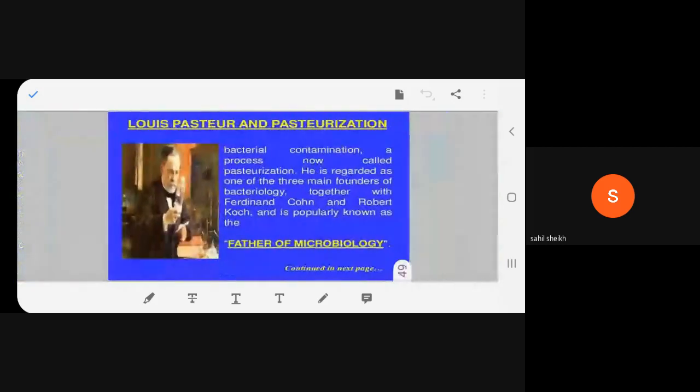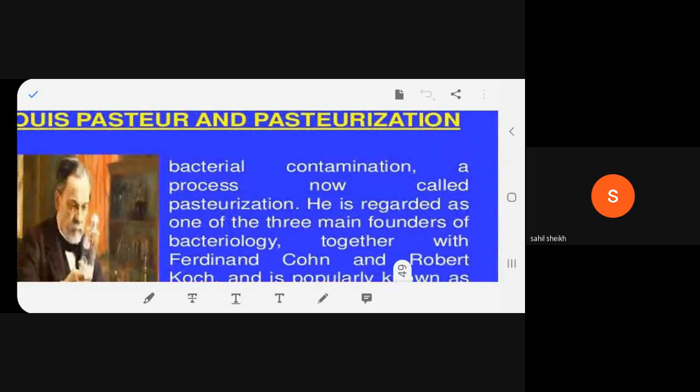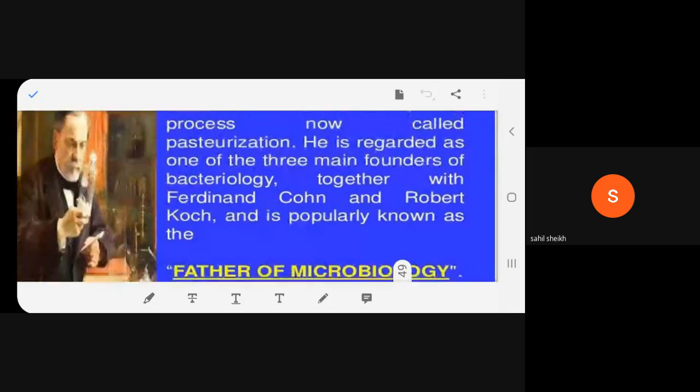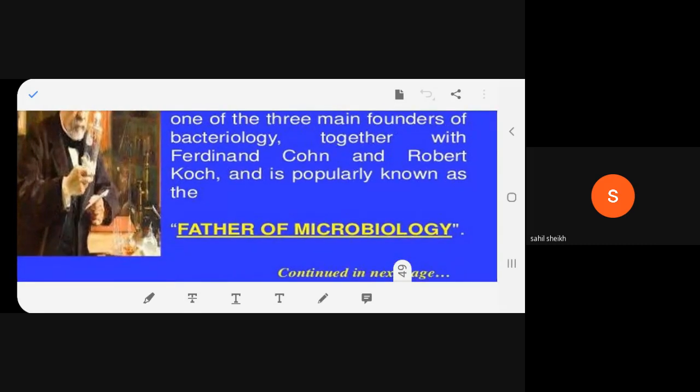A process now called pasteurization. He is registered as one of the three main founders of bacteriology, together with Ferdinand Cohn and Robert Koch, and is popularly known as the father of microbiology.